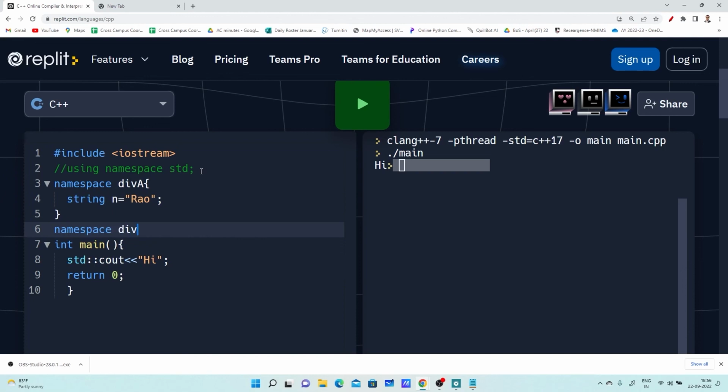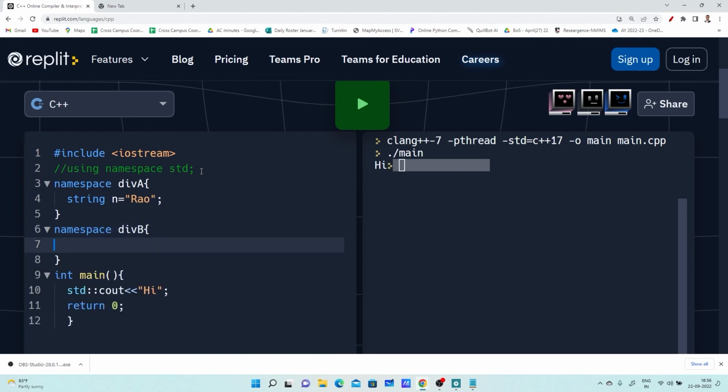Okay, and now here I'm saying namespace division B. I have the same variable. String n equals to, here I am saying suppose, Amit.